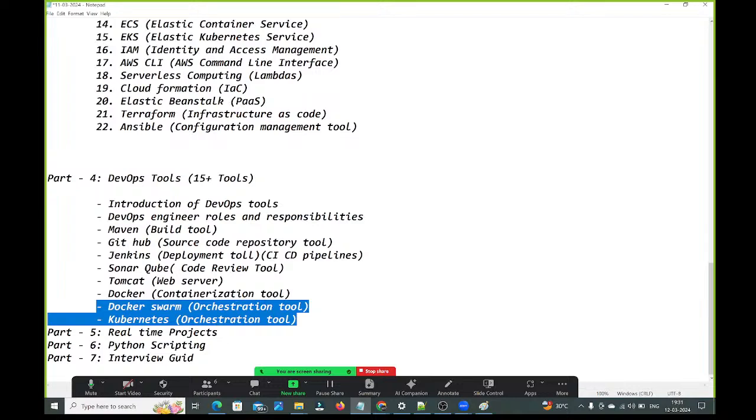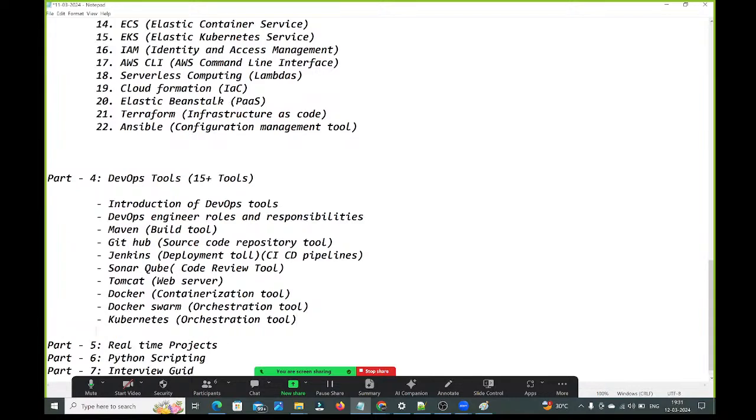And for that, we should have some monitoring tools, guys. What monitoring tools are we going to learn here? Here we are going to learn Prometheus as one of the monitoring tools, and we will talk about Grafana. Grafana is also a monitoring tool, and we will talk about ELK.